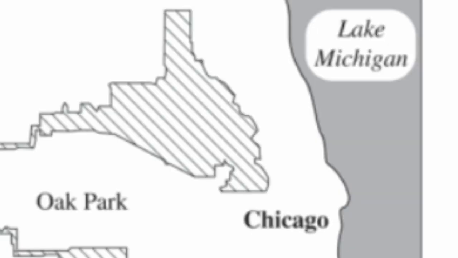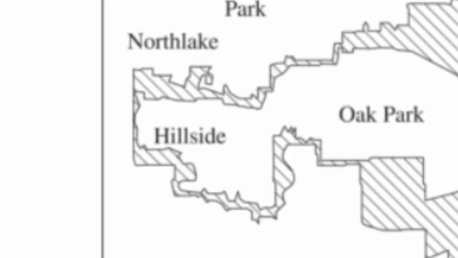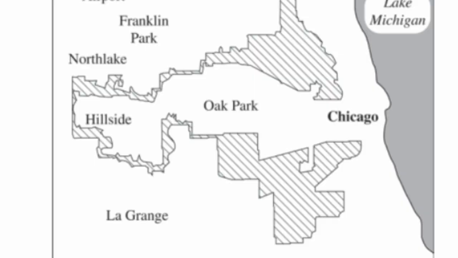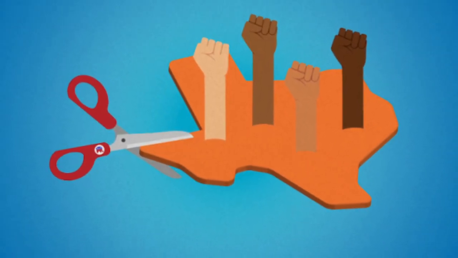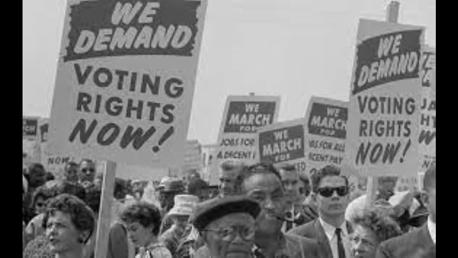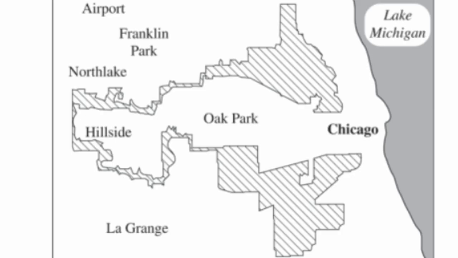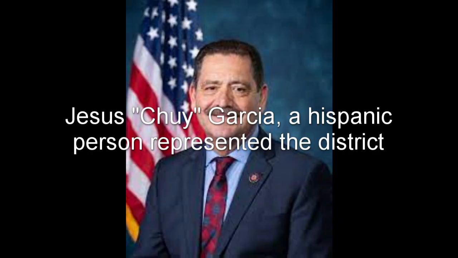These two lumps here represent Hispanic communities that are connected by this line. Drawing the district like this ensures that Hispanic people have a voice in Congress. By connecting them, their voices and interests won't be drowned out by neighboring white or black communities. Ensuring minority representation through the drawing of districts is important, and something that is actually required by the Voting Rights Act. This district has a really strong chance of sending a Hispanic person to Congress, who will be better able to represent the people of their district.